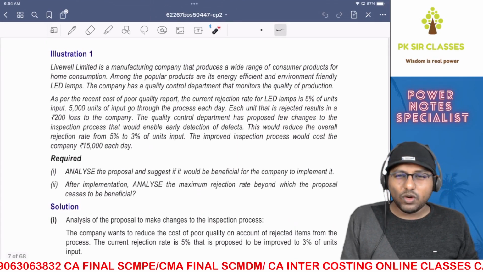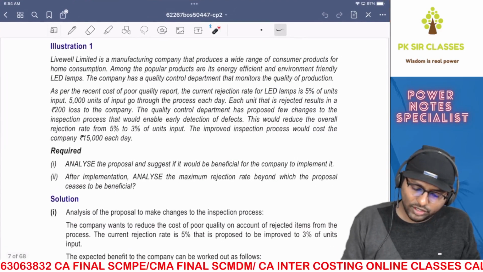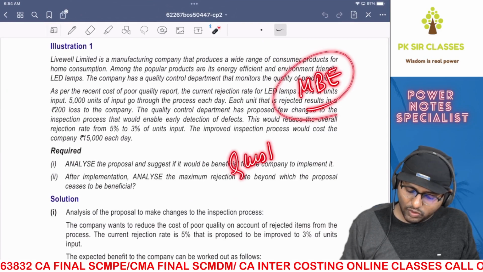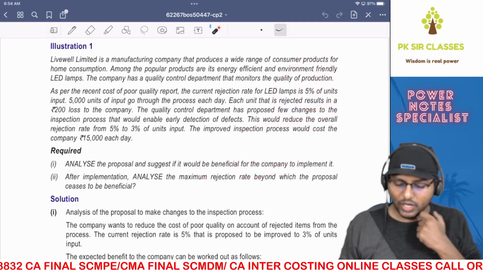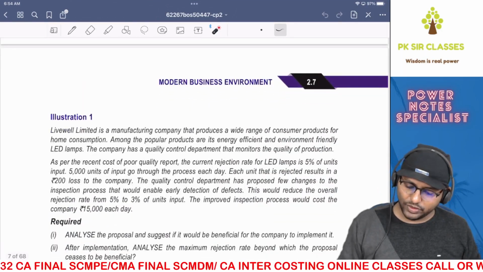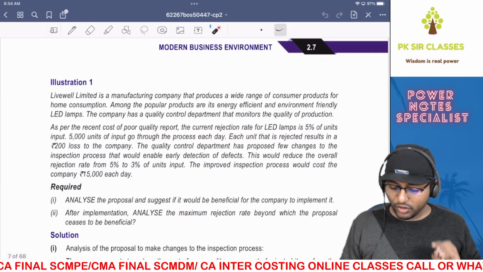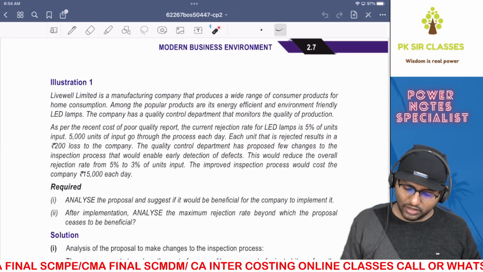Right, now what we're going to do is revise the chapter MBE. We'll try to solve as many questions as possible. I want you to have the study material with you. As you can see, this is page number 2.7. We'll try to solve as many important questions as possible from this particular chapter.